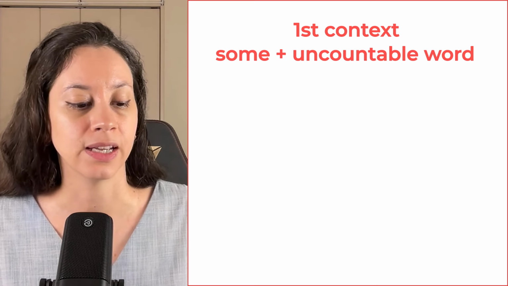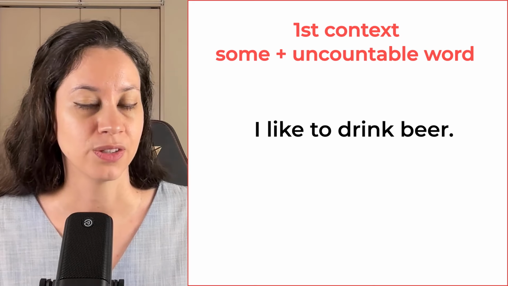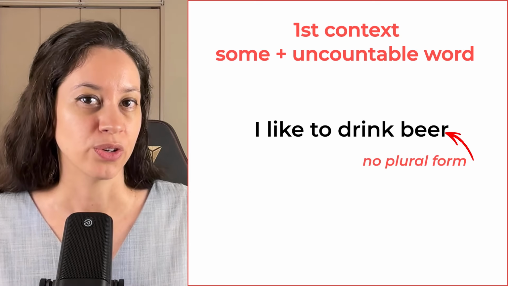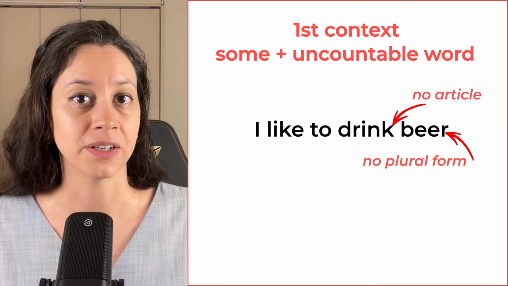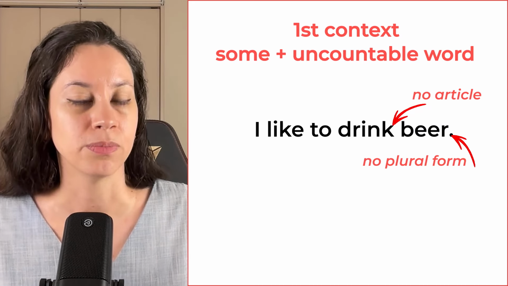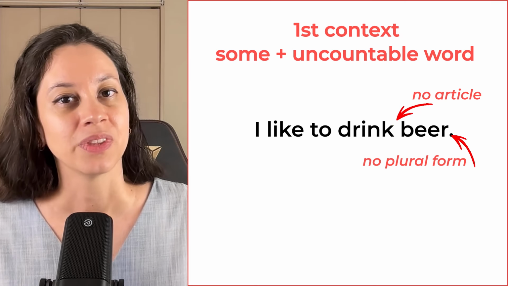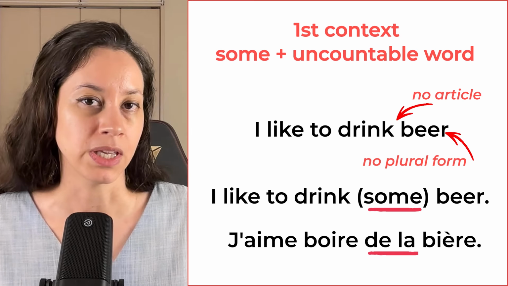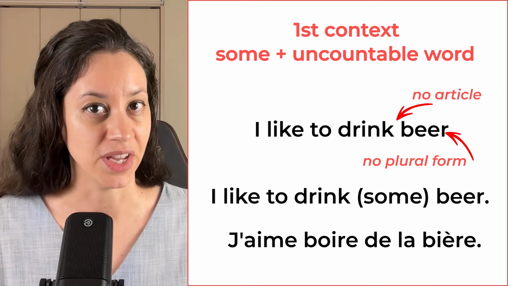Let's say I say in English, I like to drink beer. I don't say I like to drink beers. Here, there's no plural form. I don't use any article in front of that word in English. The quantity is not there, right? So it's an uncountable word. In that case, I'm going to use de la because beer is also feminine in French. So I'm going to say, j'aime boire de la bière, which literally means I like to drink some beer, or more naturally, I like to drink beer.